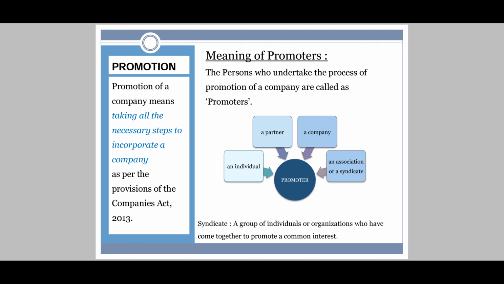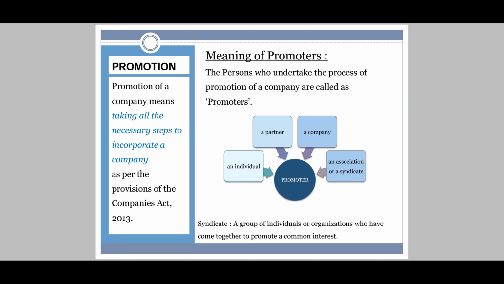Now, a promoter can be an individual, a person, a partner, a company, or an associate or a syndicate. An associate or a syndicate means group of individuals or organizations who have same one common interest.